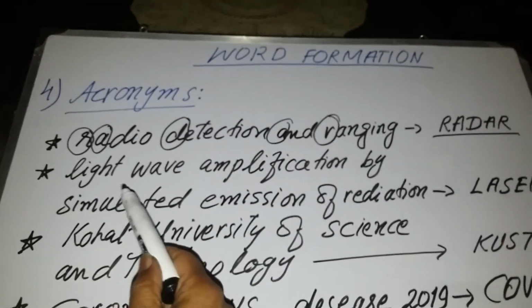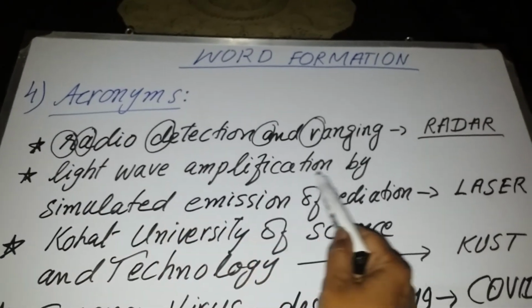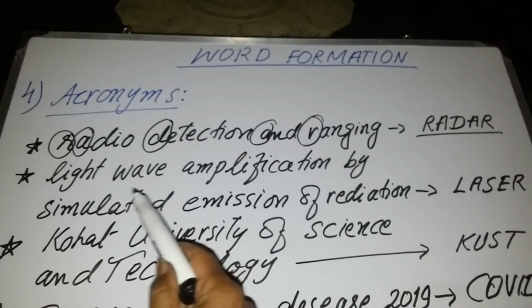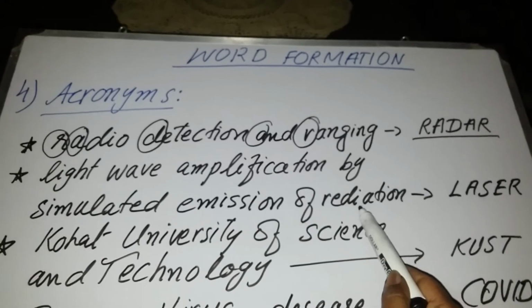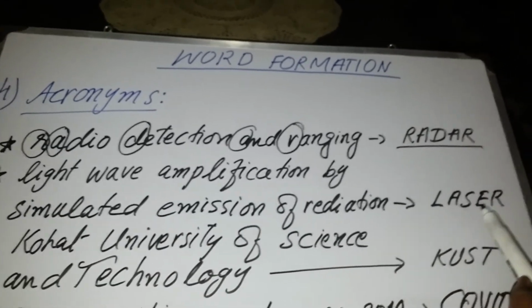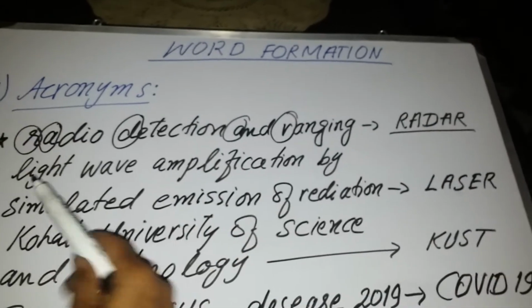Look at the second example, light wave amplification by stimulated emission of radiation. Now there are so many words written in this example, and it is converted into laser. How?